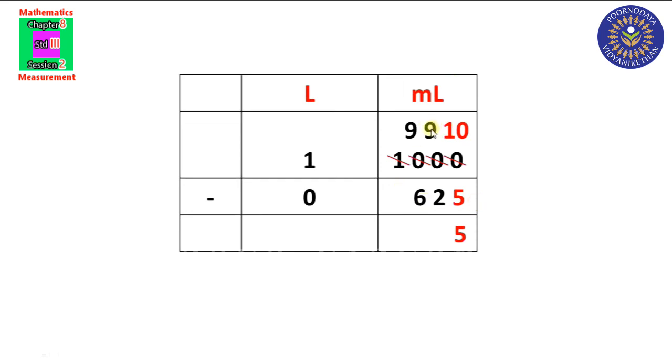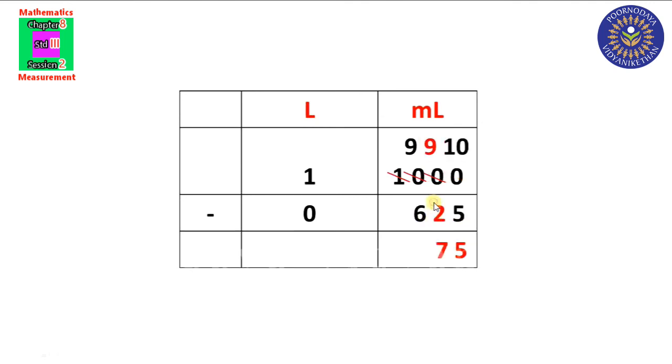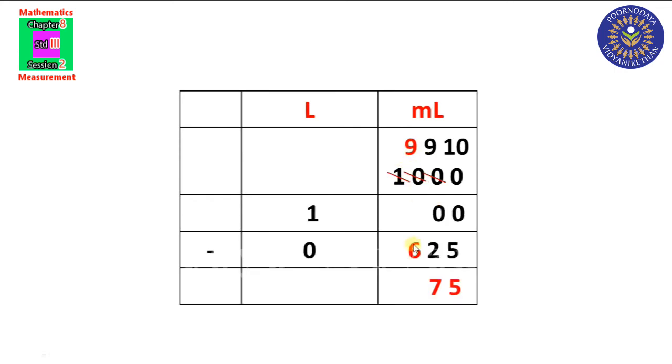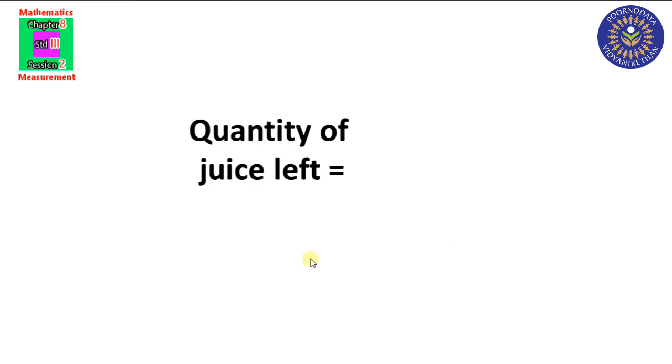Okay. From this 9, we have to subtract 2. 9 minus 2, 7. Again, we have to subtract this 9 and this 6. 9 minus 6 is equal to 3. So, in milliliter column we got 375 milliliter. Then, look at the liter column. Here it is 1 minus 0. 1 minus 0 is equal to 1. So, the quantity of juice left is 1 liter. Quantity of juice left is equal to 1 liter 375 milliliter.